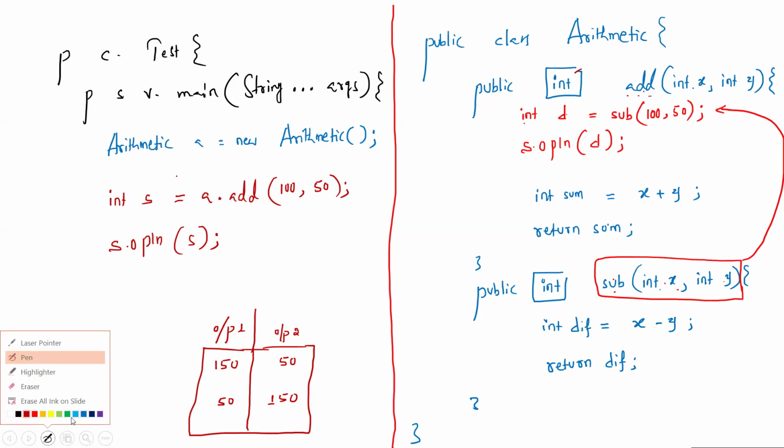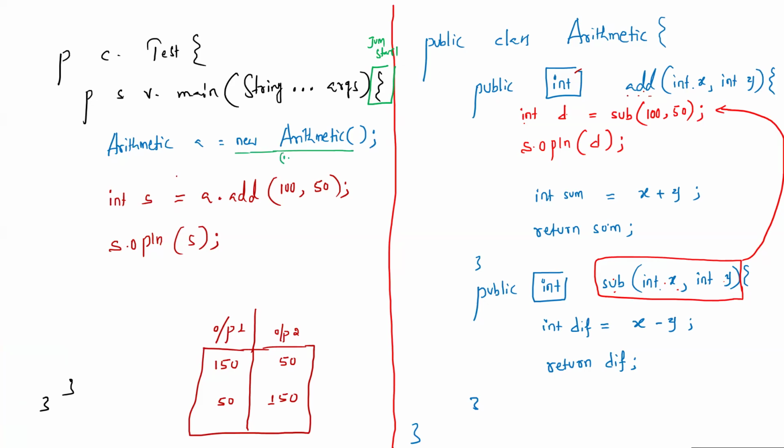Then let's understand the flow. I'm not giving the answer directly. When JVM executes a program, JVM will start the program execution from the main method. Then the first line, right hand side part, then left hand side part, the object will be created in the memory. Next line, right hand side part. Because of this add method calling, where should JVM go? From line number 3, JVM goes to the reference class called Arithmetic class, add method header. Correct?